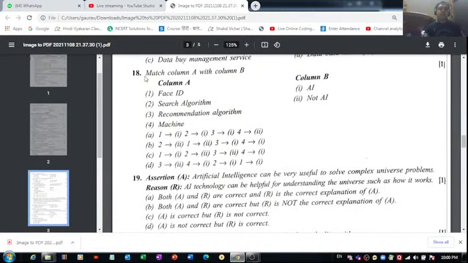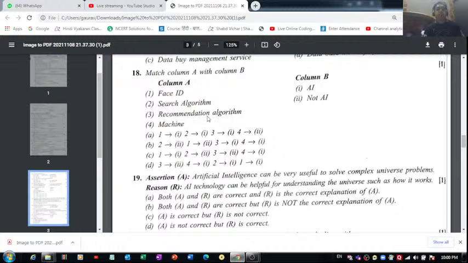Then we have this question number 18, which is based on match the following, match the columns. So match column A with column B. We have four different items given to us in column A, and there are two items given to us in column B. So face ID, what do you think? Is it an artificial intelligence based thing, or is it not an AI? Yes, who is going to give me the answer? So face ID, I think it's an artificial intelligence based thing. Then search algorithm, yes, of course it is an artificial intelligence based thing.